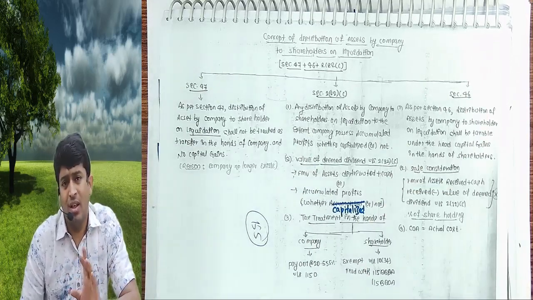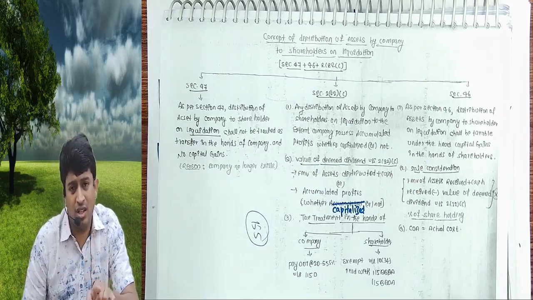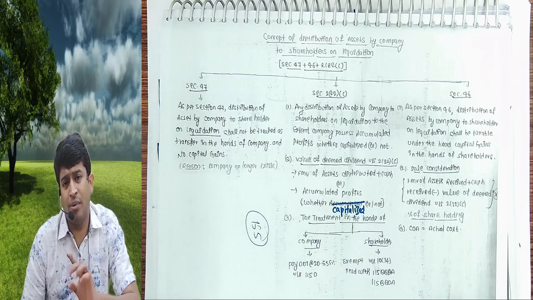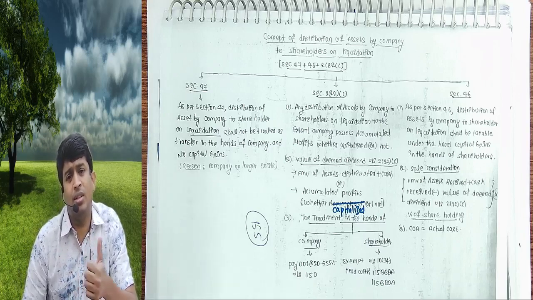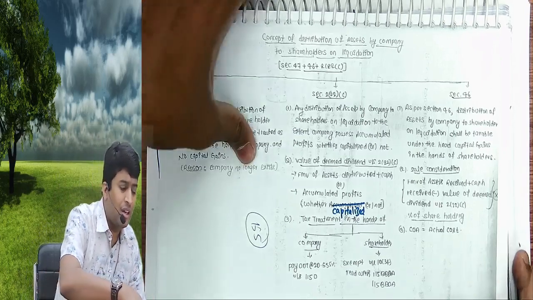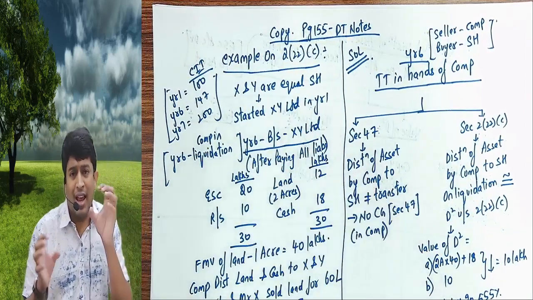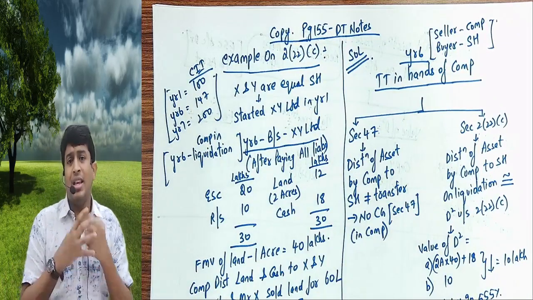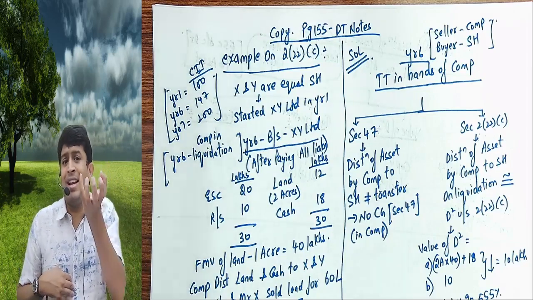What does 46 say? 46 says when a company is giving assets to a shareholder on liquidation, 47 says it is not a transfer for the company, no capital gain to the company, but 46 says it is a capital gain to the shareholder even though he is the buyer. Why is it capital gain? Understand the logic. The government's logic is that in year 1 X invested and got shares, and in year 6 he is giving back the shares and taking land and cash.